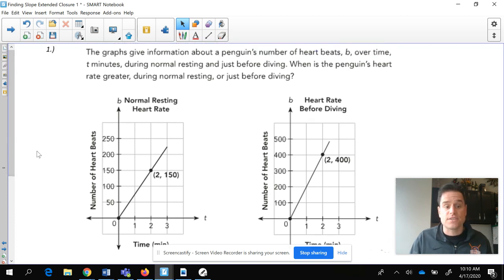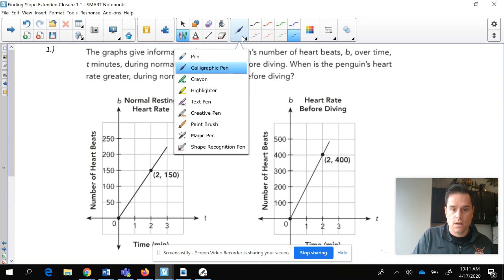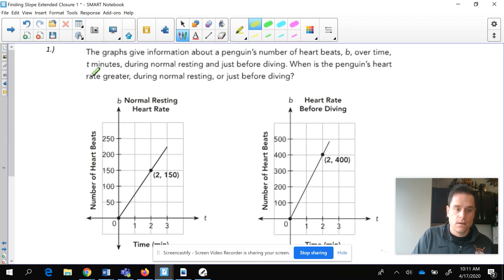It says the graphs give information about a penguin's number of heartbeats, B, over time, T minutes, during normal resting and just before diving. It says, when is a penguin's heart rate greater? During normal resting or just before diving?